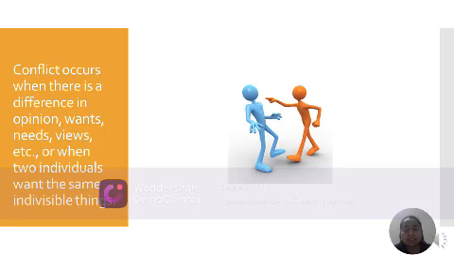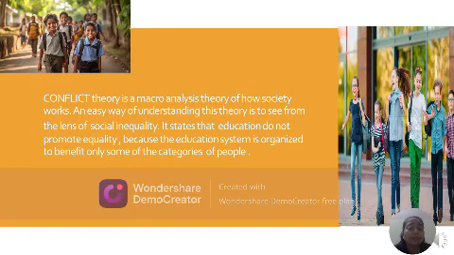Let us understand the term conflict. Conflict occurs when there is a difference in opinion among two individuals. That is conflict. Here, conflict theory is a macro-analysis theory of how society works. An easy way to understand this theory is to see it from the lens of social inequality.